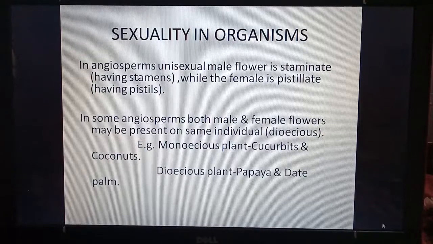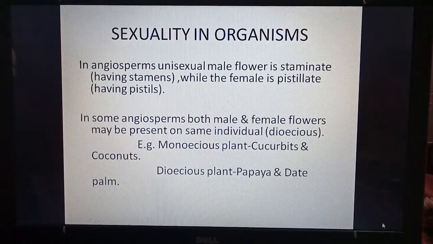In some angiosperms or flowering plants, both male and female flowers may be present on the same individual. So if on the same plant both male and female flowers are present, it is called monoecious. Example of a monoecious plant is cucurbits. It is the family Cucurbitaceae which includes cucumber, watermelon and coconuts. So coconuts are also monoecious. Examples of dioecious plants are papaya and date palm.